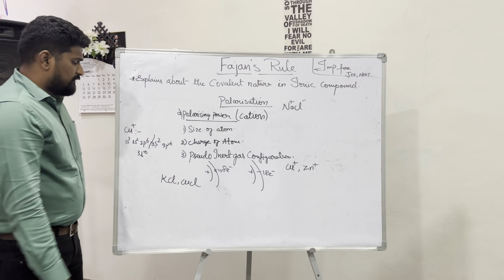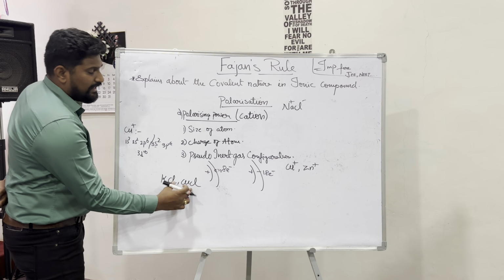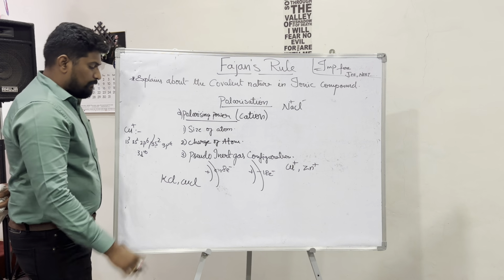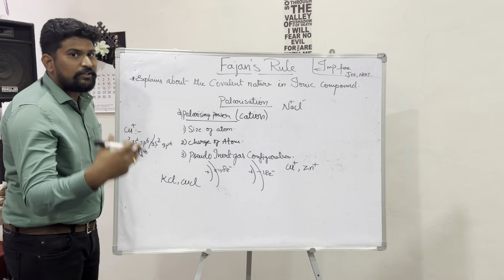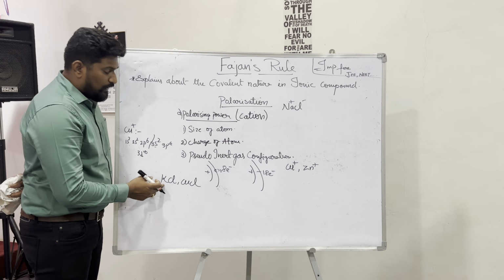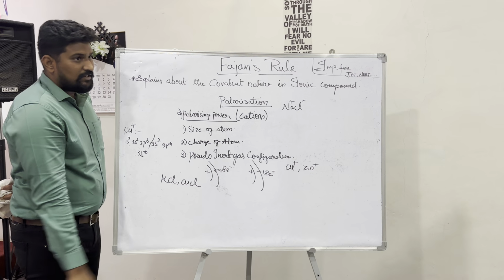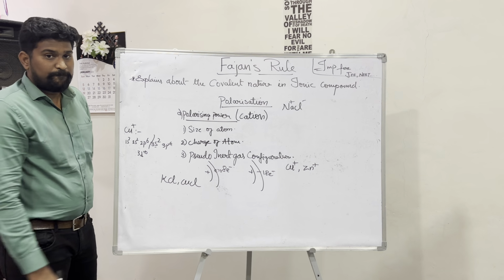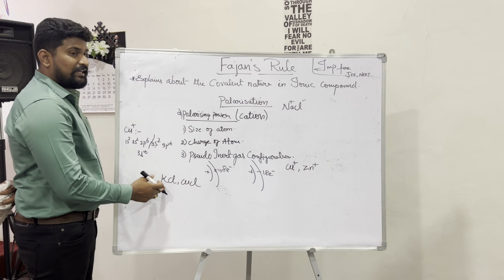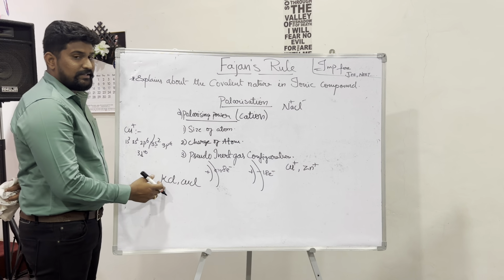The two anions are the same. In the case of cations, students generally make one small mistake: depending upon the size of the atom, potassium is very small when compared with copper, so they choose KCl instead of CuCl. But the important thing to keep in mind is that Cu plus has the pseudo inert gas configuration. So this is how polarizing power depends upon these properties.